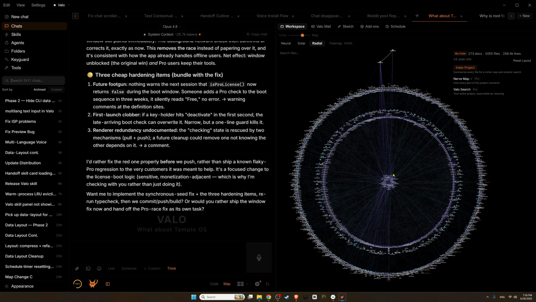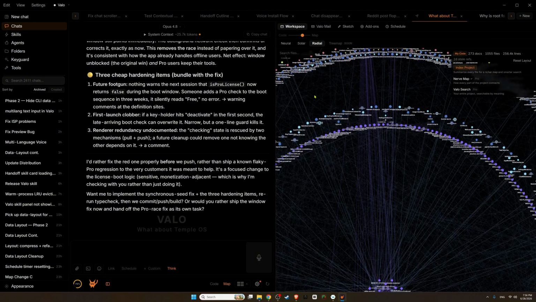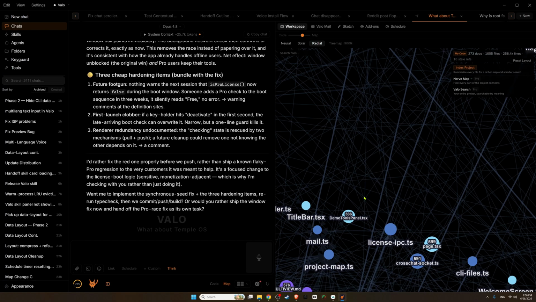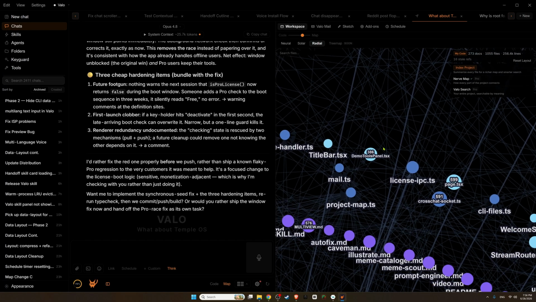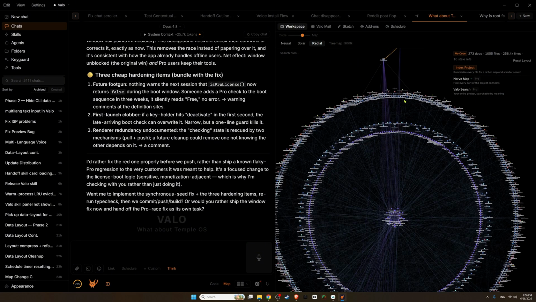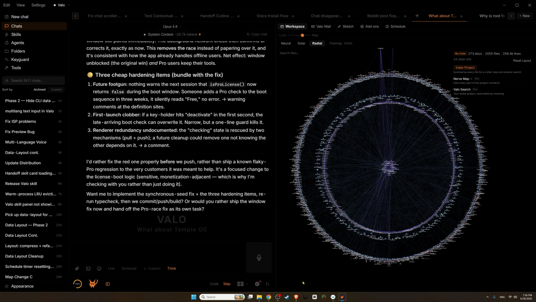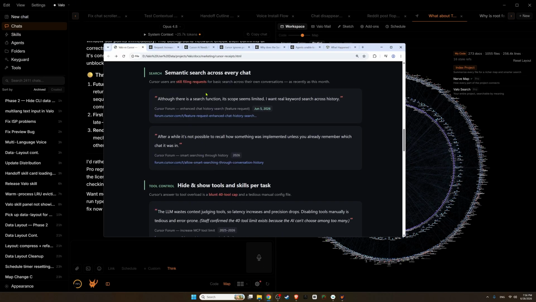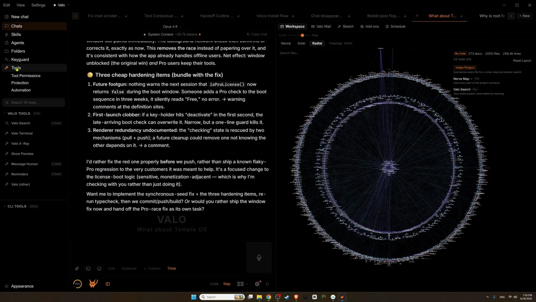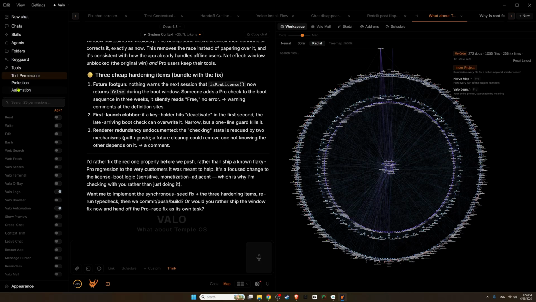That's why everything is visual. The map is also visual, so you can see how the project actually looks. What is the size of the files? For example, files that are bigger than 250 lines are showing up here. So I can make sure that everything is modular, everything makes sense. Let me keep reading. What else do we have? Hide and show tools, something that Valo has. You can actually control tool permissions. You can control what tools you want. By the way, Valo logs don't need a permission.